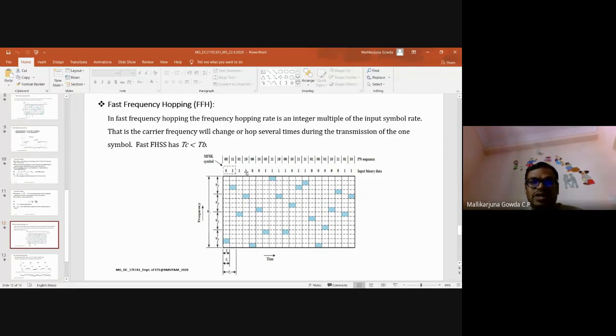So next one: my symbol is 11. For that, the pseudo-noise sequence is 01, 10. So 01 means this is 00, this is 01. In that, 01 is this one. Then 10: if you start from here, it is 00, 01, 10, and 11. So that is why it is at this point, 11.